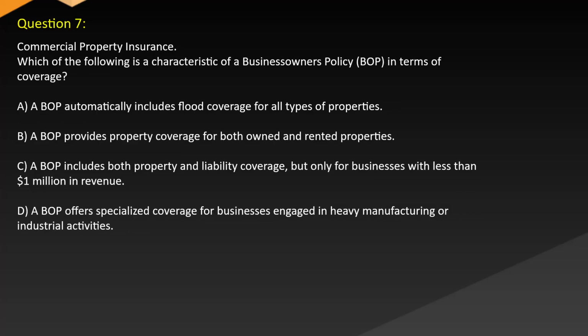Question 7. Commercial property insurance. Which of the following is a characteristic of a business owner's policy (BOP) in terms of coverage? A. A BOP automatically includes flood coverage for all types of properties. B. A BOP provides property coverage for both owned and rented properties. C. A BOP includes both property and liability coverage, but only for businesses with less than $1 million in revenue. D. A BOP offers specialized coverage for businesses engaged in heavy manufacturing or industrial activities.